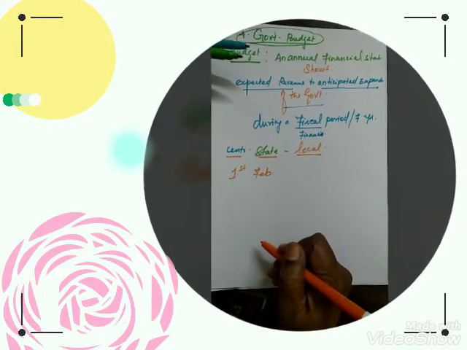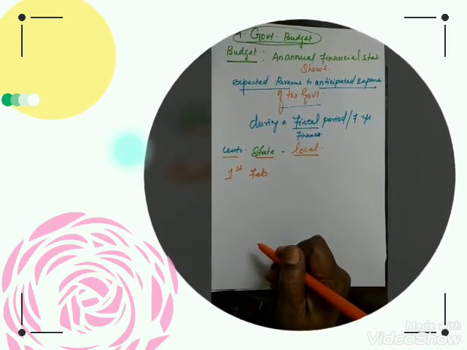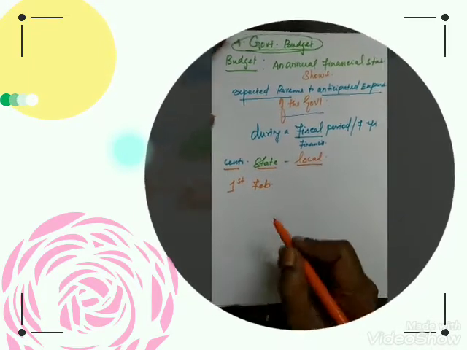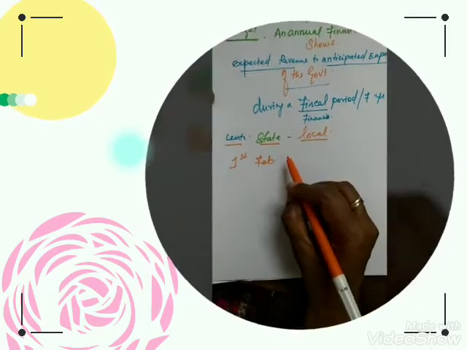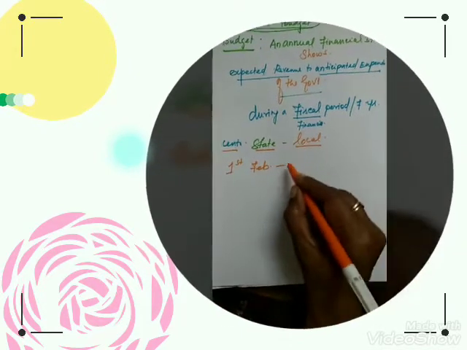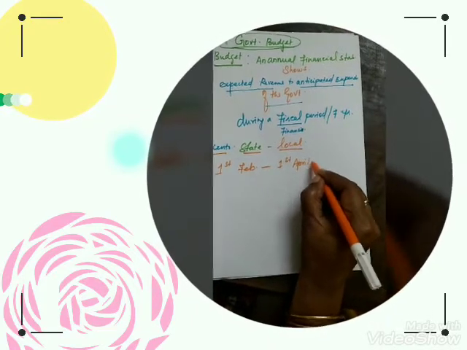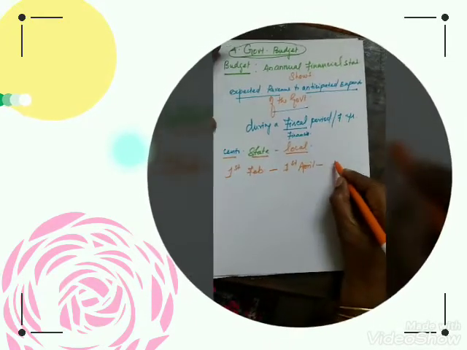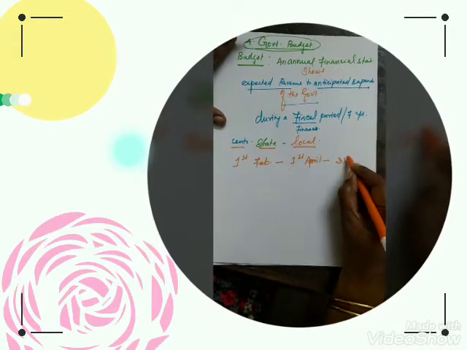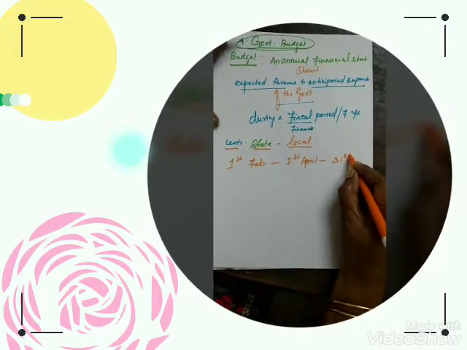Then this will be discussed by the parliament, that is the house, Lok Sabha, and finally, from the 1st of April, the government will follow the budget until 31st of March of the next year.